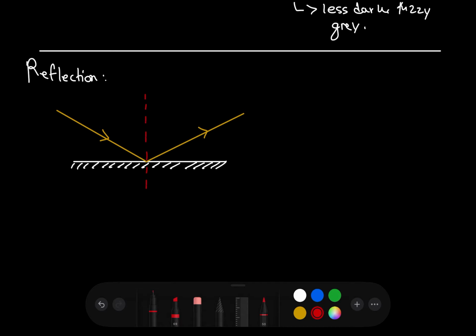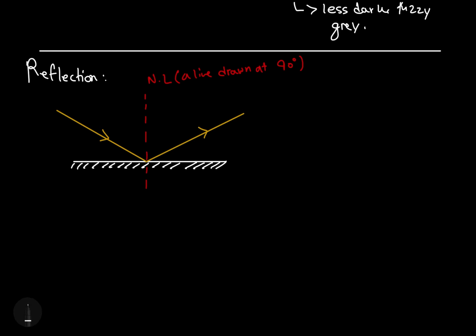Now, there's going to be a normal line in the middle here, which is drawn at 90 degrees, and the reason for it is mostly for calculations. But for example, let's say this ray of light is hitting the surface at an angle of 30 degrees. Then the other angle here, which is the angle of reflection, is going to be exactly the same as the angle of incidence, and that's actually the law of reflection. The law of reflection says that the angle of incidence, theta i, should be equal to theta r. That is the law of reflection.